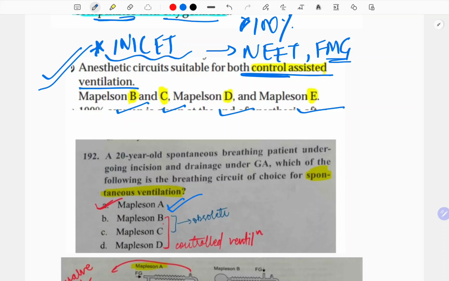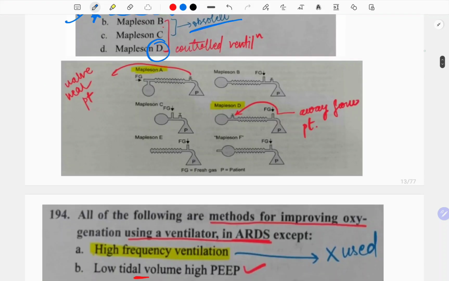See the question, 20-year-old spontaneous breathing patient undergoing incision and drainage. Which of the following is the breathing circuit of choice for spontaneous ventilation? So Mapleson A is the one for this. See, E and F, which are used in the pediatric population, are for both control as well as spontaneous. But among A, B, C, D, B and C are obsolete, which are not used. And between A and D, D is the controlled one and A is the spontaneous. So, in the adult, the only thing we use for spontaneous is Mapleson A.